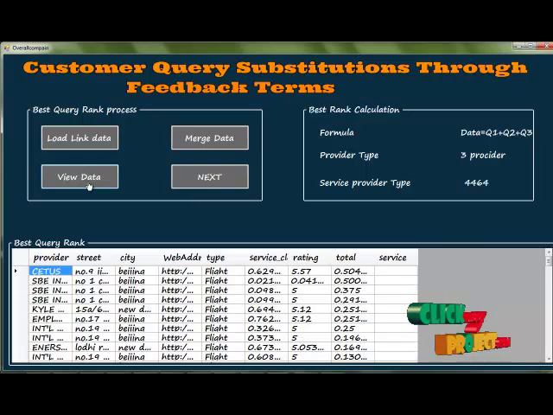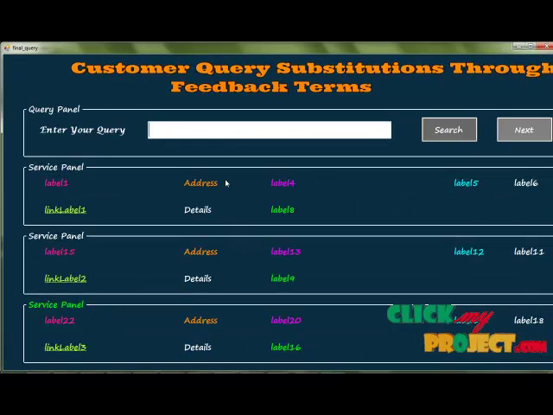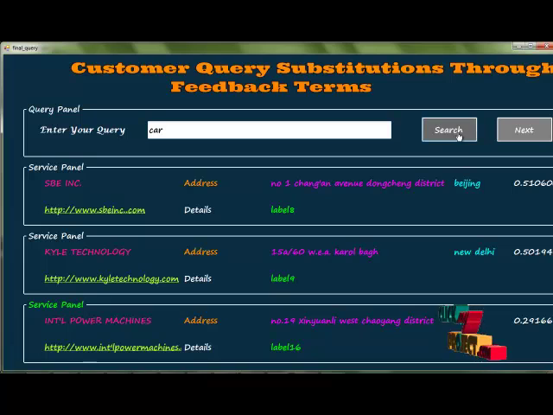Click the view data button. The data has been viewed successfully. Then click the next button. This is for all the calculation process to finally display the results. Then click the car process, the search button. The data has been stored and the rating is updated for our process. Then click the next button.